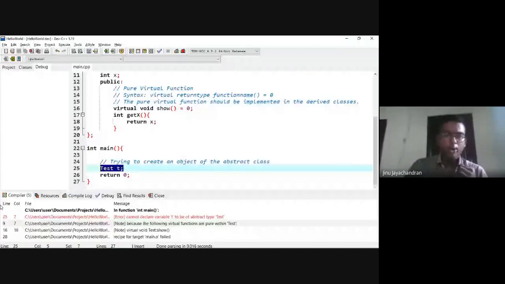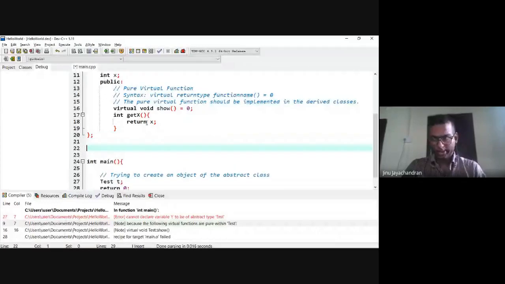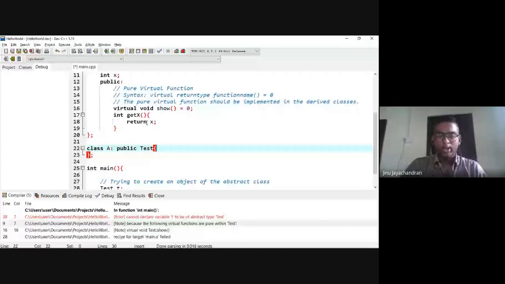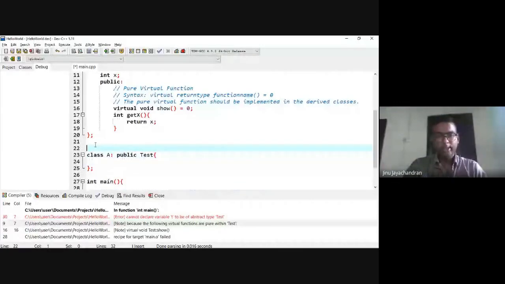Now let me just create another class. Let's say it is A, and I'm going to derive public test. Okay, so I have derived, or this class A is a derived class of test.